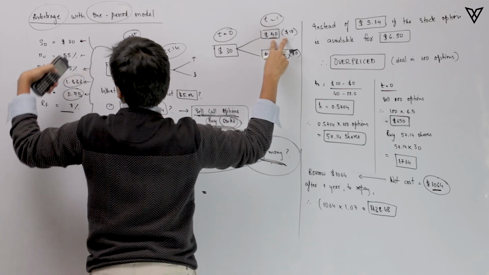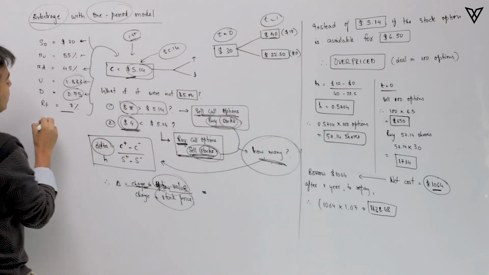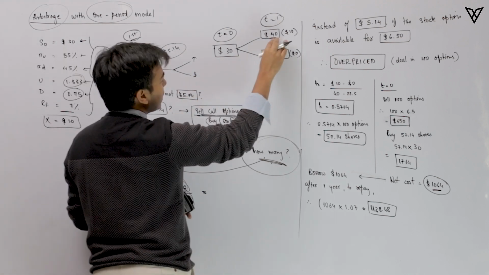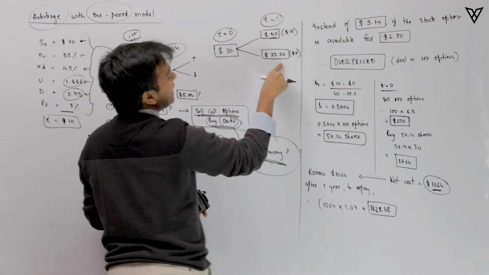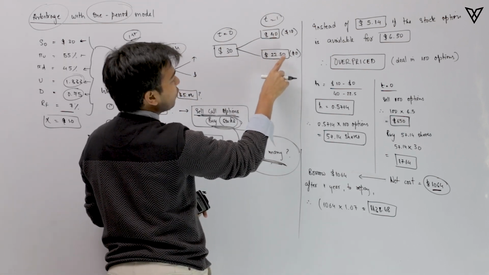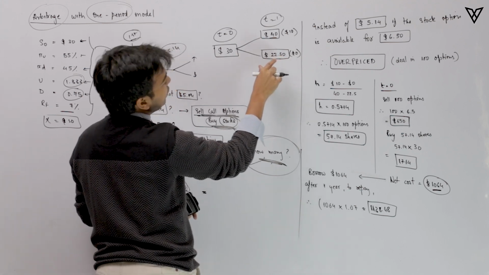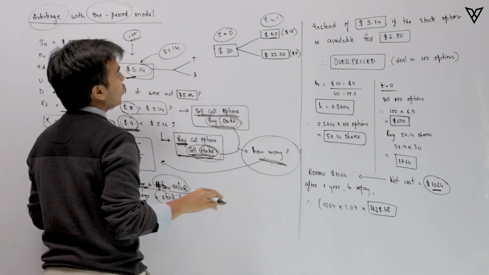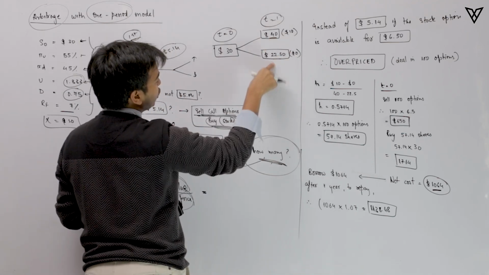Why $10? Because the exercise price was $30 and we could have made $10 if we exercised it here, and that is why we call it the exercise value. Likewise, a call option buyer would not be willing to exercise his right in the lower tranche because there is no value getting generated here. So we have the values, we have the stock prices.